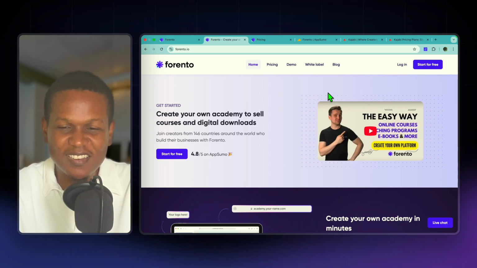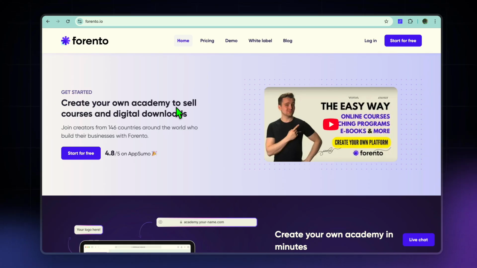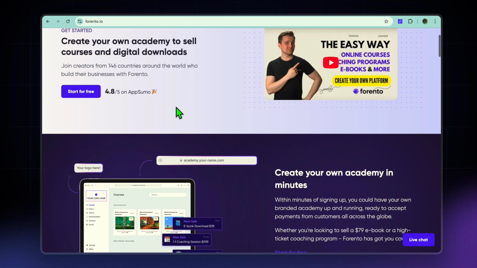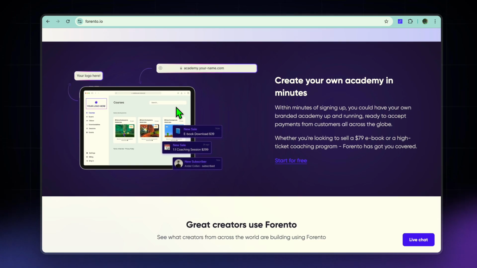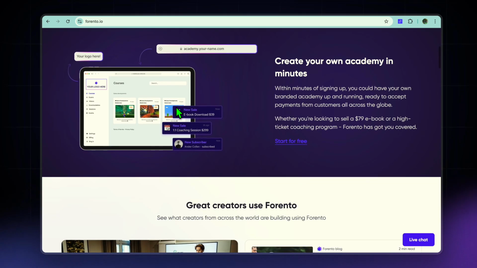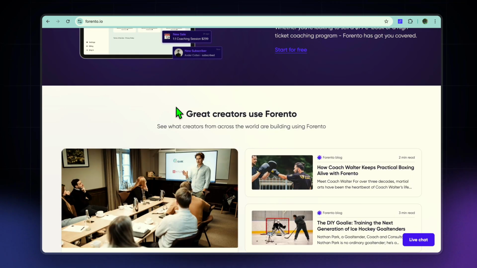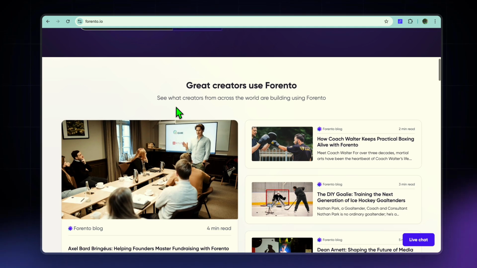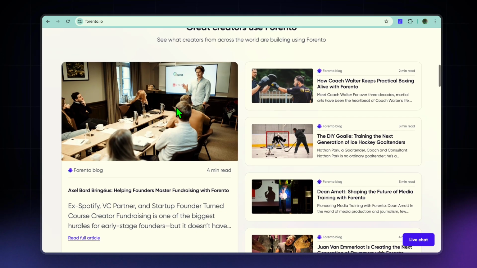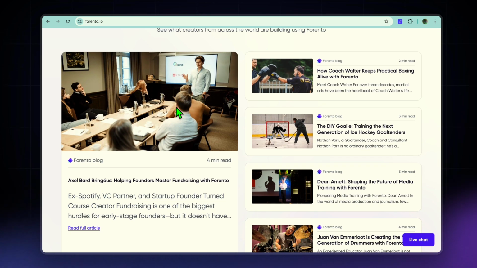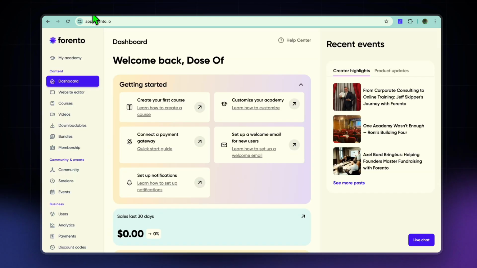Now let's dive in. To kick things off, what is Forento? Forento is an online course and community platform designed for creators who want to build private communities, paid memberships, and digital courses under one brand. It blends course hosting with built-in discussions, events, and social learning, making it great for coaching, group programs, and community-driven education.